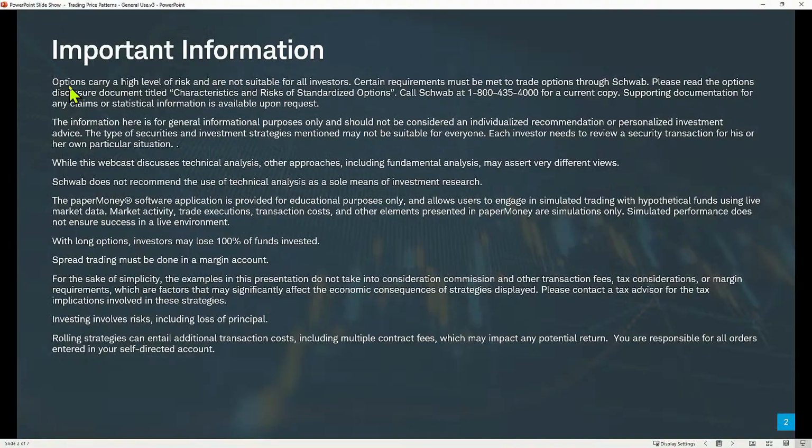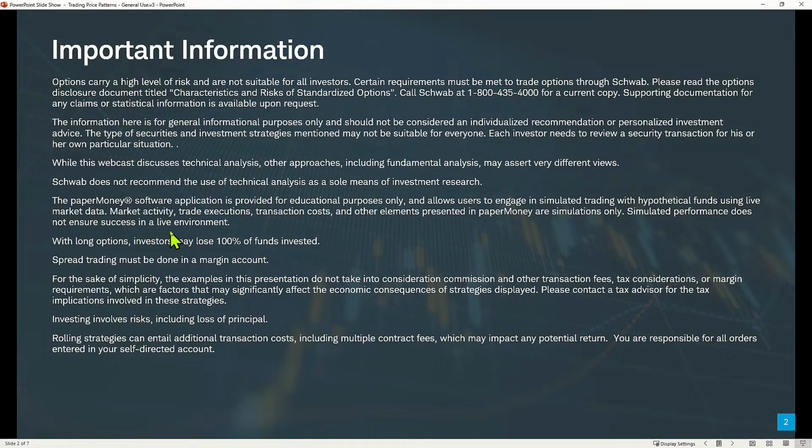Okay. Options, and we do trade a lot of options in this class. They do carry a high level of risk and aren't suitable for all investors. You have to meet certain requirements in order to trade options with Schwab, and not all will qualify. We use the Paper Money software application on the Thinkorswim desktop platform. It is a brilliant place to learn and to make sure that you have a trading plan, that you understand your trading plan, that you've practiced placing the mechanics of the trade, that you know when you're getting in and out and all of that great stuff.